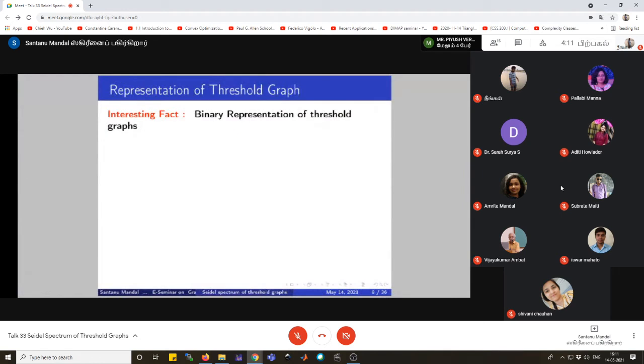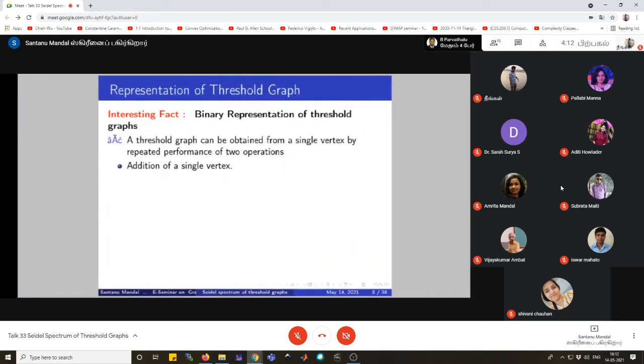And the interesting fact is that every threshold graph can be presented by using a unique binary string, and a threshold graph can be drawn by performing two graph operations. One is adding a single vertex, that is an isolated vertex, and another operation is adding a dominating vertex. Dominating vertex means it is adjacent to all other remaining vertices which were previously added.